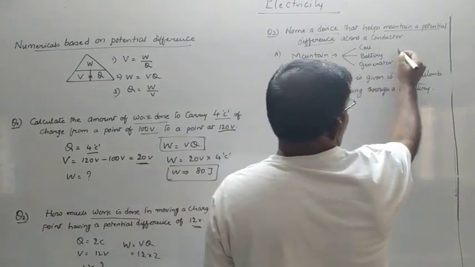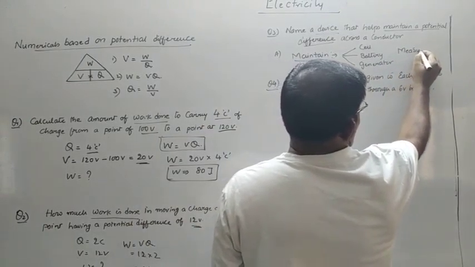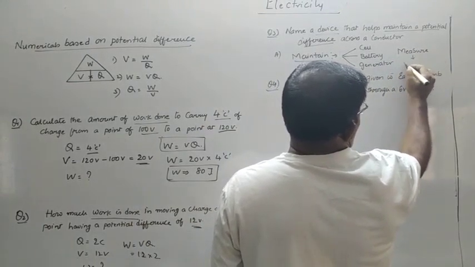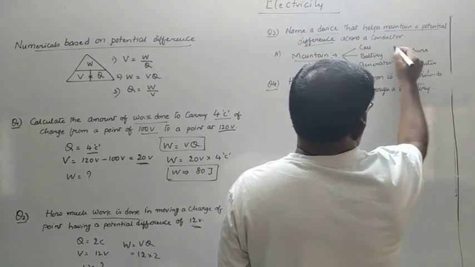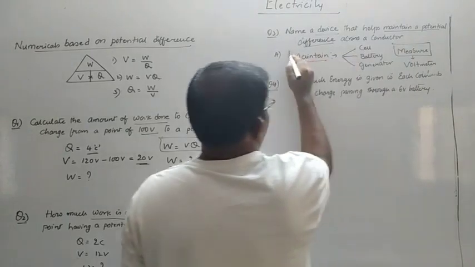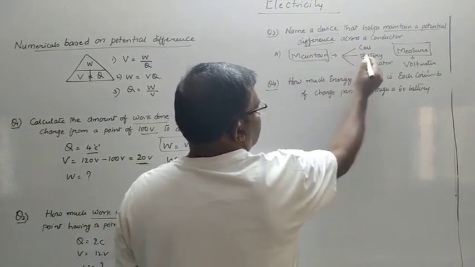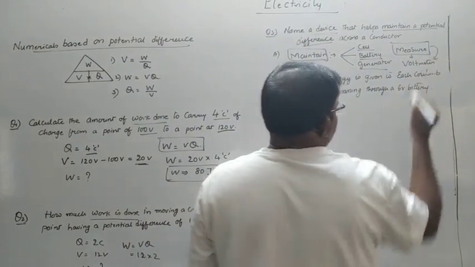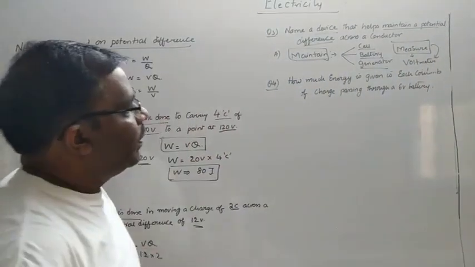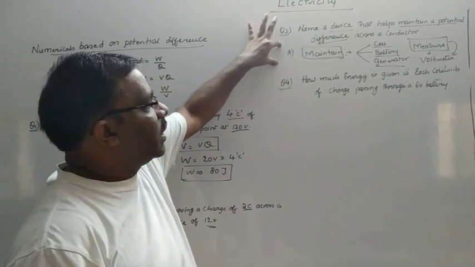But for measuring, what do you need? You want to measure the potential difference, you need a voltmeter. So this is very important to be considered. To maintain the potential difference across the circuit, you need a cell or a battery or a generator. But to measure the potential difference, you need the voltmeter. So this is to be considered very clearly.